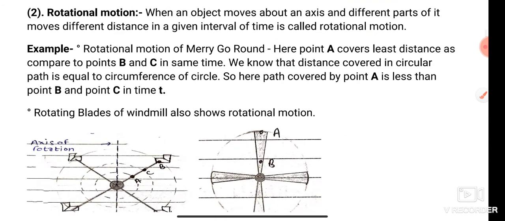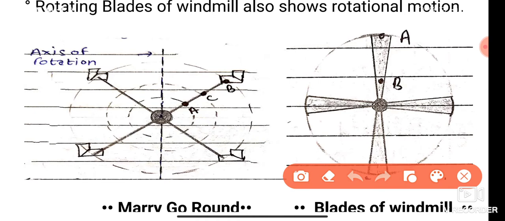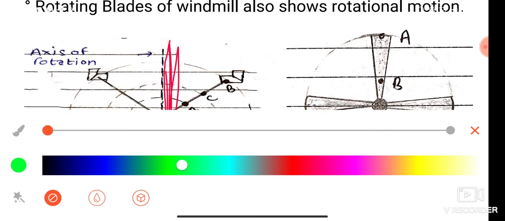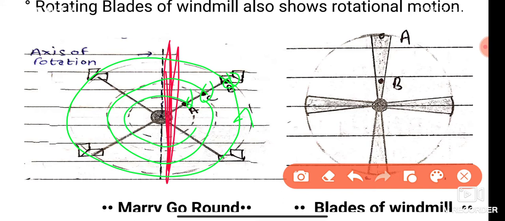The second type of motion is rotational motion. When an object moves about an axis, different parts of its body move different distances in a given interval of time. That means in the same time, different parts of the body move different distances. For example, in a merry-go-round that moves along an axis, points A, B and C revolve in an anti-clockwise direction.